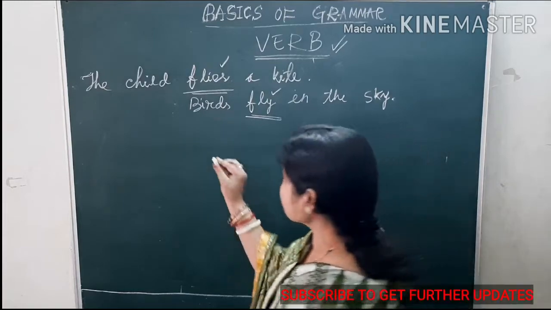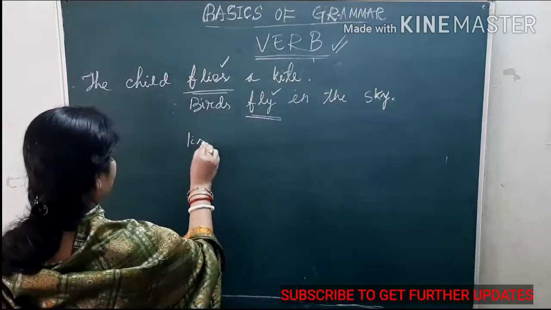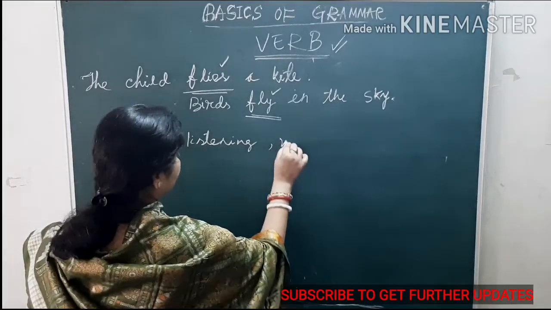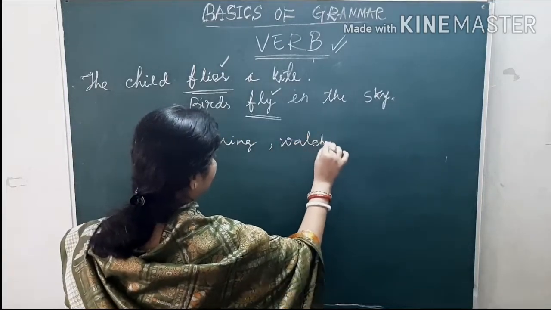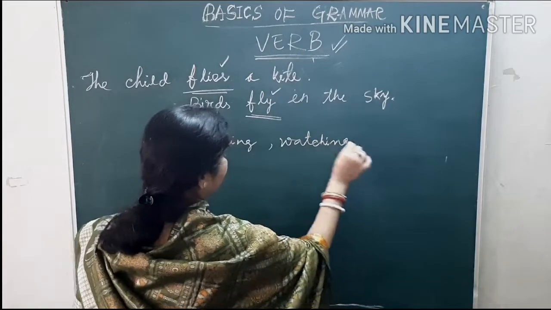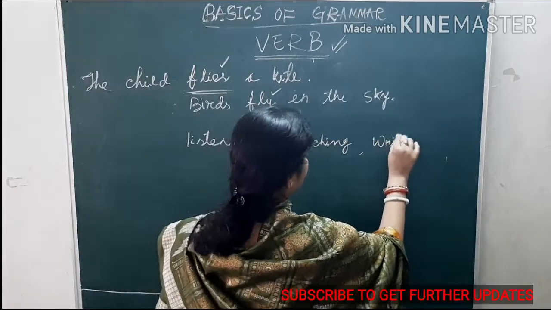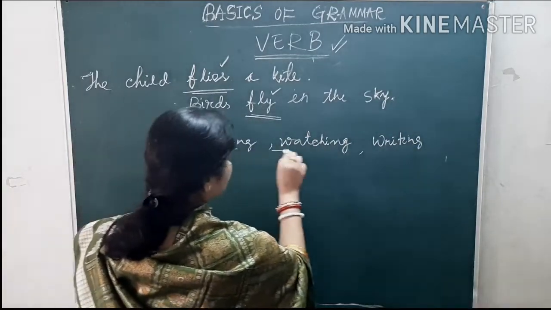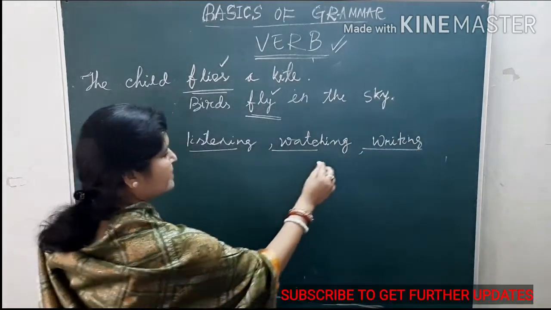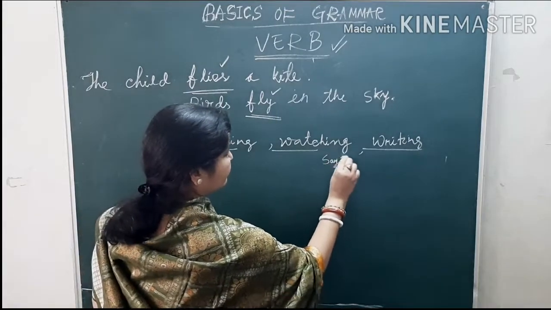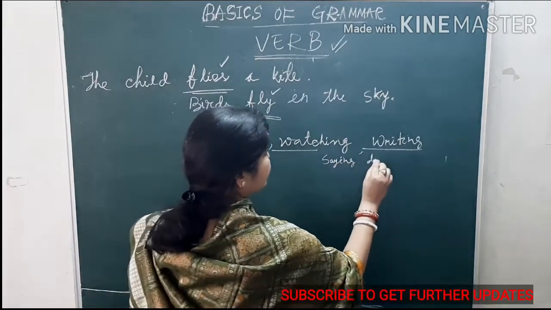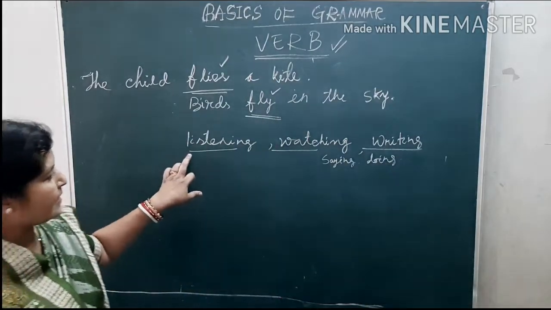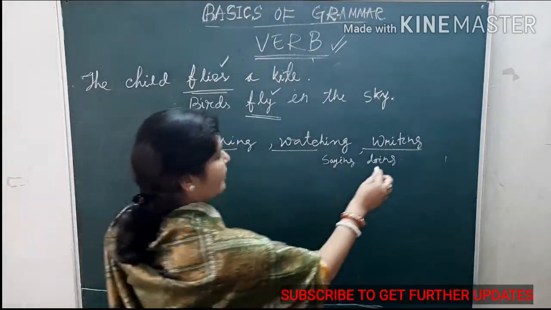So, listening, watching, and writing. These 3 words, they are saying and doing something. So, all the saying and doing words are known as verb.